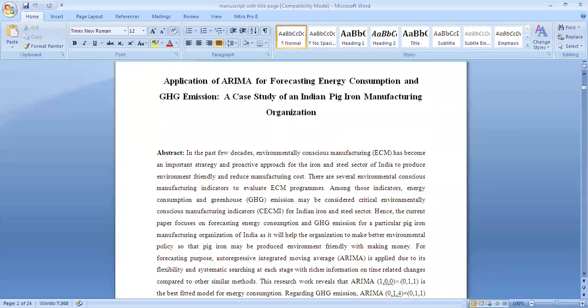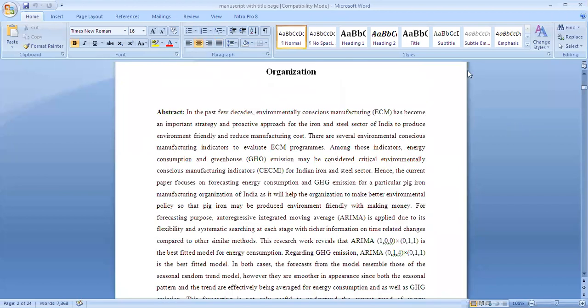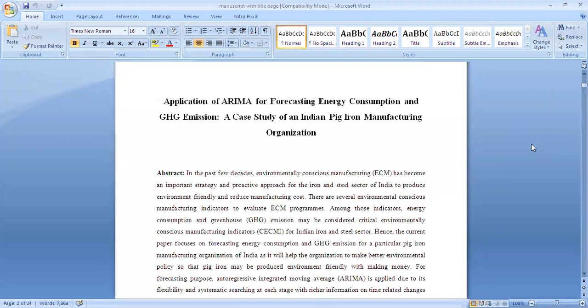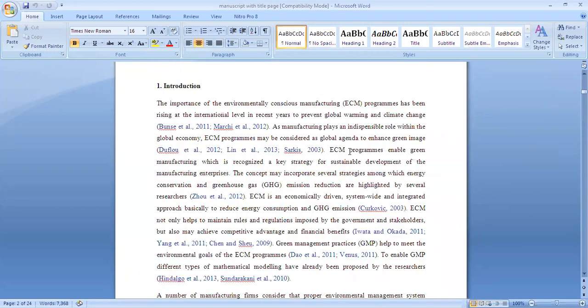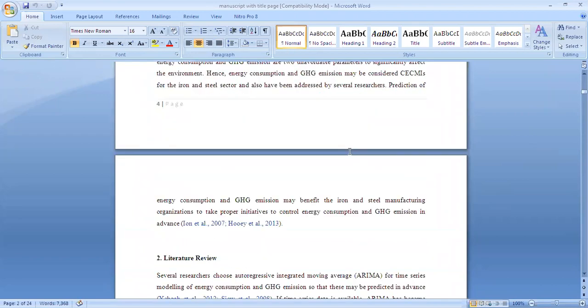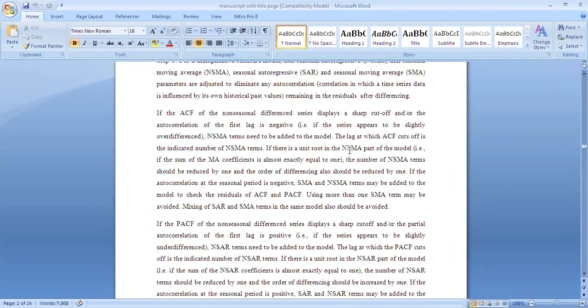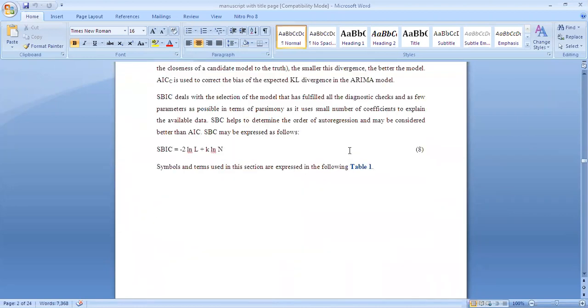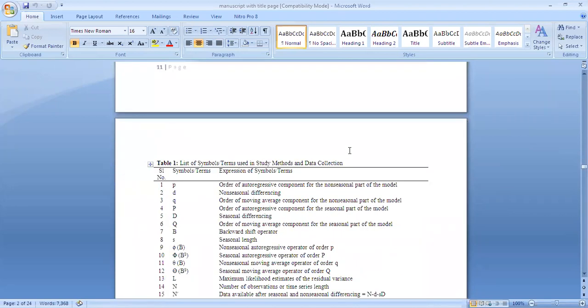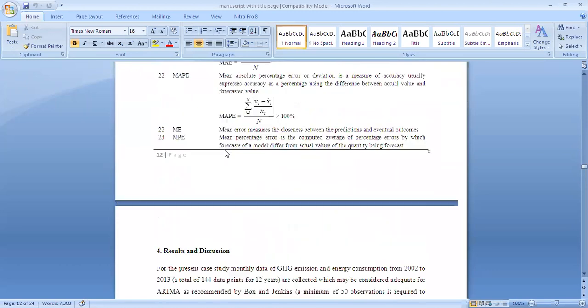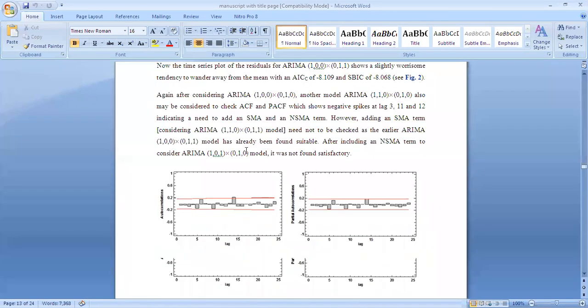Okay, so now I think you can see it. This is the manuscript. In this manuscript you can see that the introduction, literature review, and the methodology part are given, and the table is given here, then results and discussion.